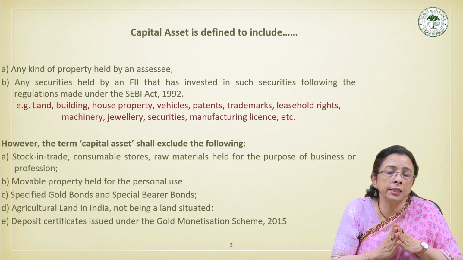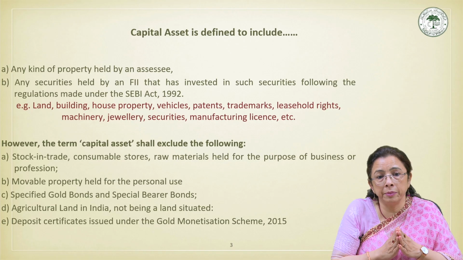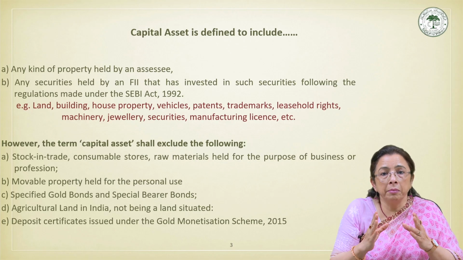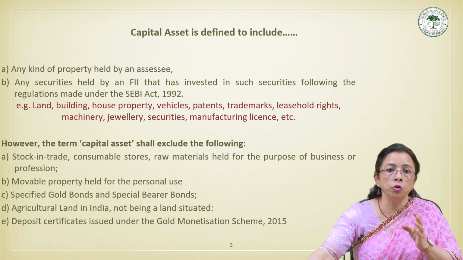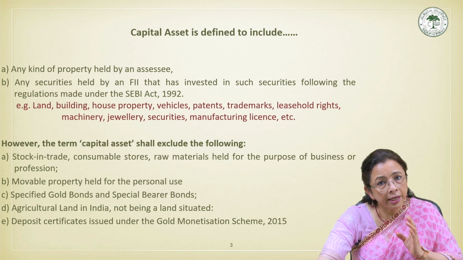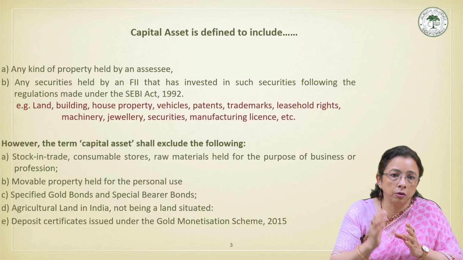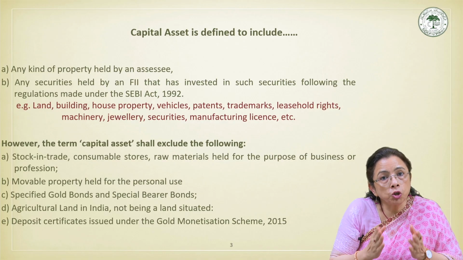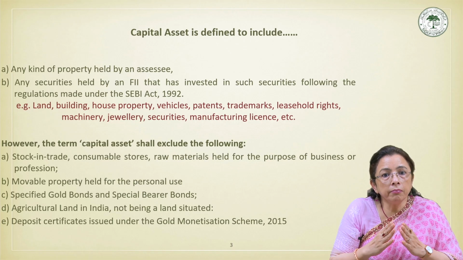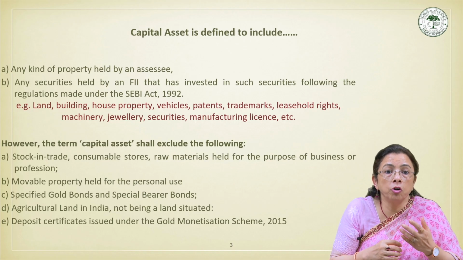Now let us understand what things are excluded, or not included, under capital assets. In spite of this comprehensive inclusion, the Act very specifically excludes certain items from the definition of capital assets. For example, stock in trade, consumable stores, or raw material.